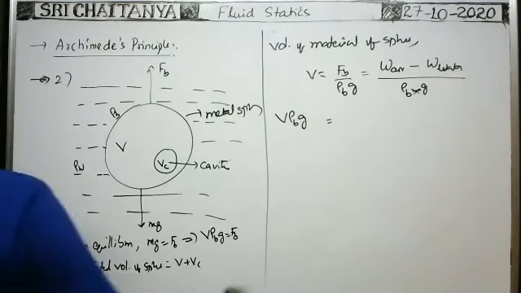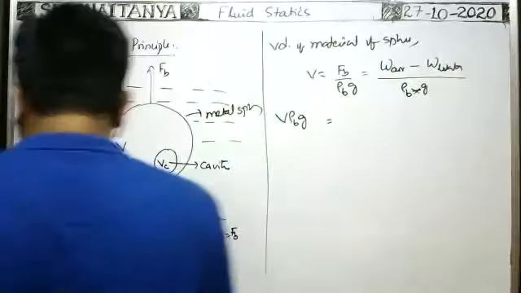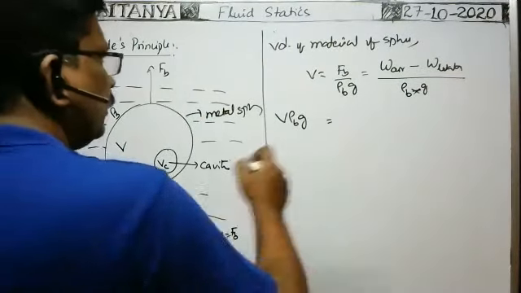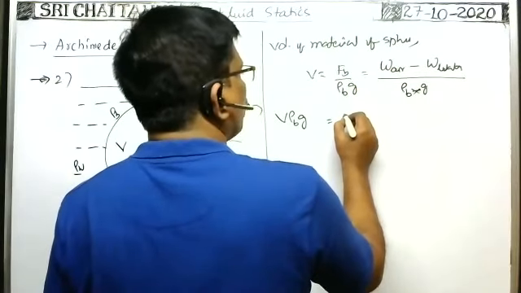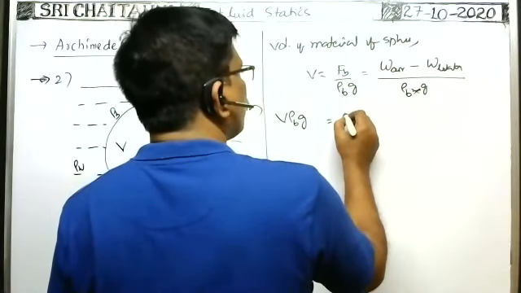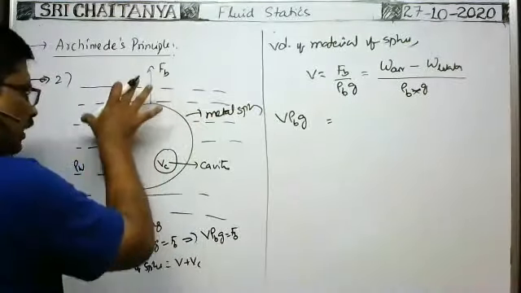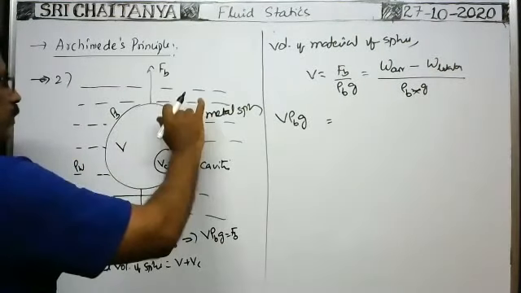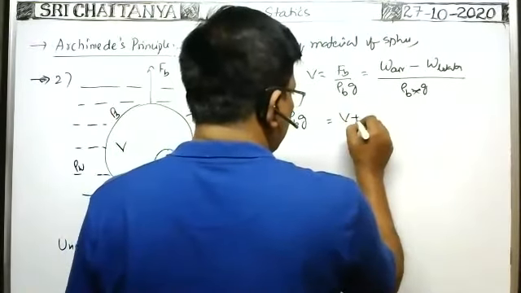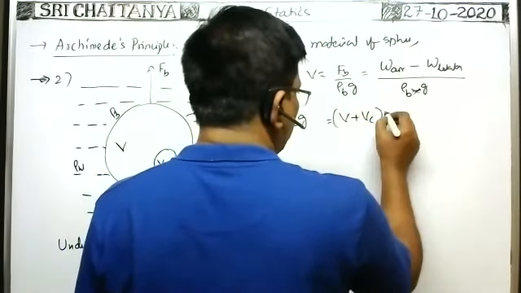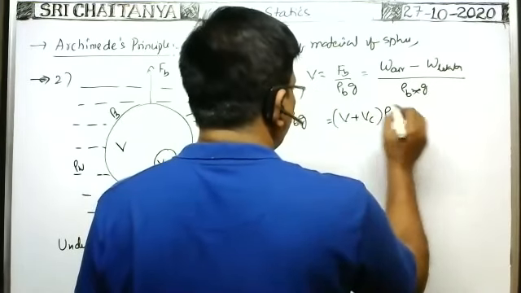Here only you directly write like this. Okay. You do cross multiplication. Weight of the buoyant force means volume of the liquid displaced by the body. Whenever it is totally submerged, volume of the liquid displaced is equal to V plus Vc only. Okay, that's why V plus Vc, volume of the liquid displaced into density of liquid into g.